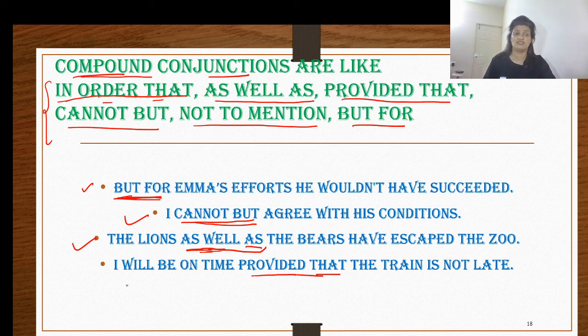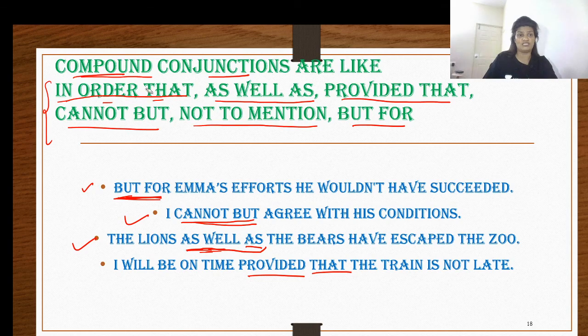My intention is to be on time, but there should not be any other problem. The train should not be late. Provided that the train is not late, I will definitely be on time. So provided that is also a combination of 2 different words, provided and that, but we are using it as one conjunction.